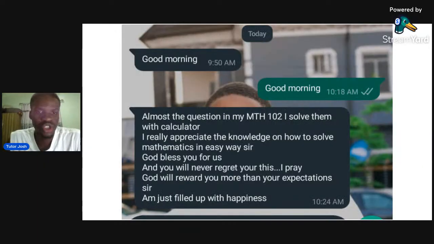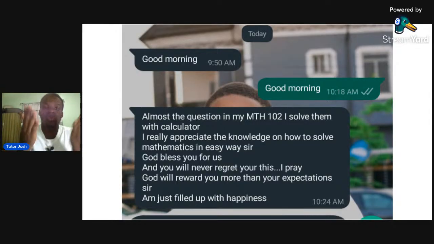Now this is a screenshot of my WhatsApp, and someone says, "Good morning." I asked her good morning. He said almost every question in my MTH 101 I solved with the calculation. I really appreciate the knowledge on how to solve mathematics in the easy way. God bless you. So this has worked for me. This is my student saying that it has also worked for him in his Maths 102 exam, which is actually a mathematics course in one of the universities. Now look at what the second one says.